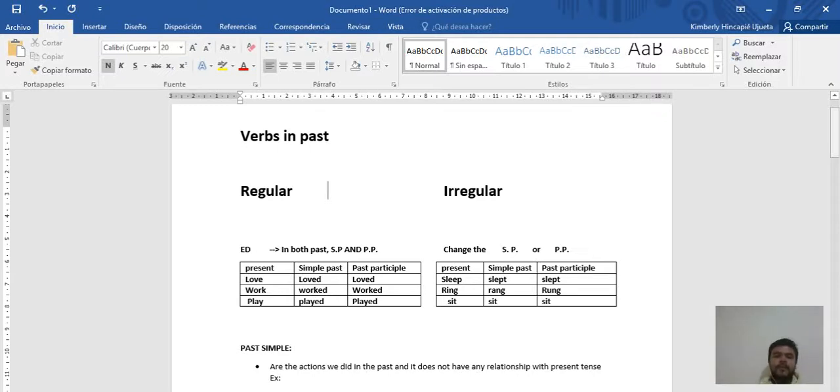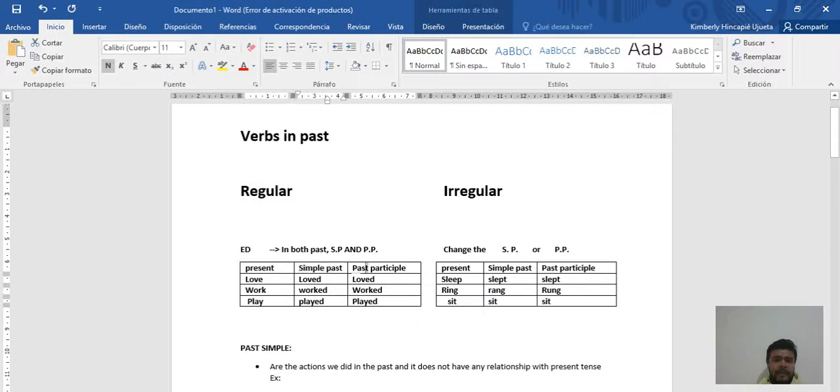Well, let's start. In this case, a regular verb, what is? It's a verb that in simple past and in past participle is going to put an ed, as you see in both cases. For example, love, you know what is love as a verb, amar. In simple past is amé, amaron, amaste, etc. And in past participle is going to be the same. If you see, I add an ed but the meaning is going to be different. In this case, in past participle, the translation is amado. Yo he amado, tú habías amado, ellos habían amado, etc.